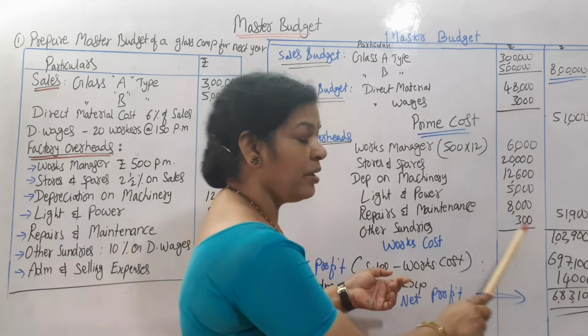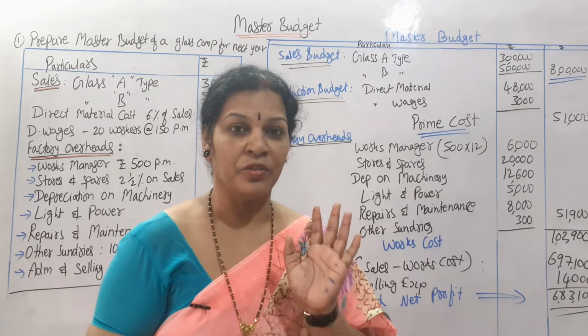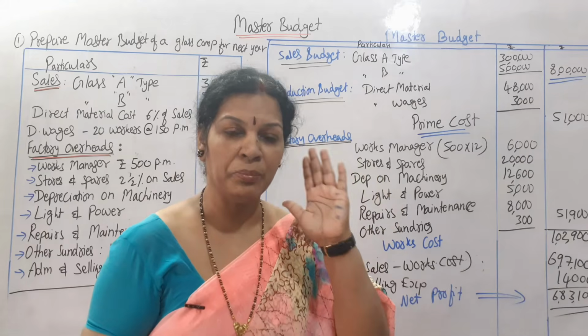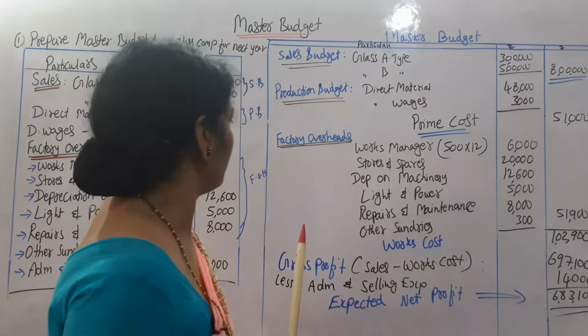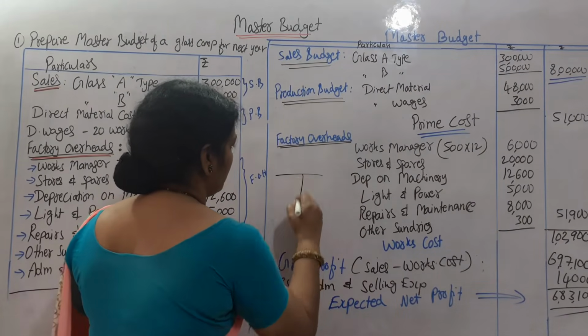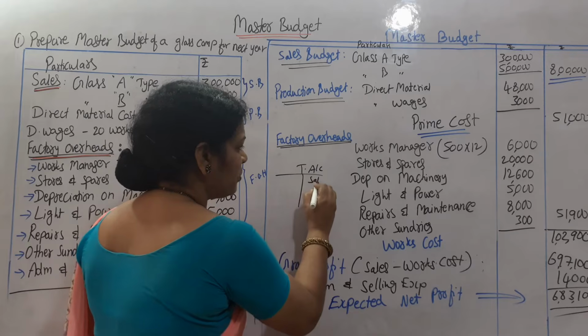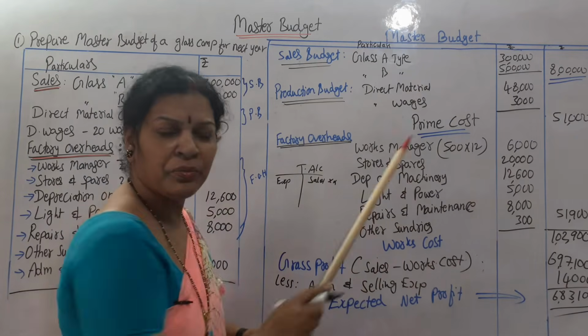Now after getting the production cost, we have to find out gross profit. How do we get gross profit? Just to recollect the trading account. In trading account, credit side we used to write sales, right? And debit side expenses. These 8 items are expenses only.